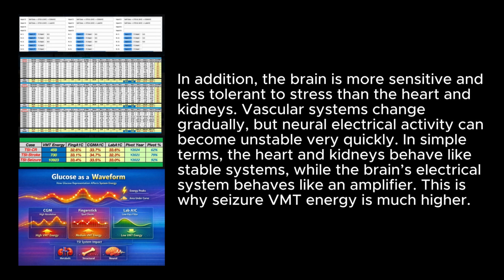In addition, the brain is more sensitive and less tolerant to stress than the heart and kidneys. Vascular systems change gradually, but neural electrical activity can become unstable very quickly. In simple terms, the heart and kidneys behave like stable systems, while the brain's electrical system behaves like an amplifier. This is why seizure VMT energy is much higher.